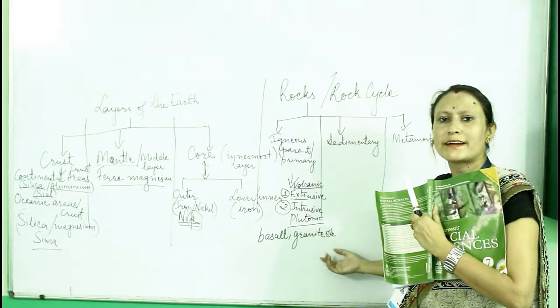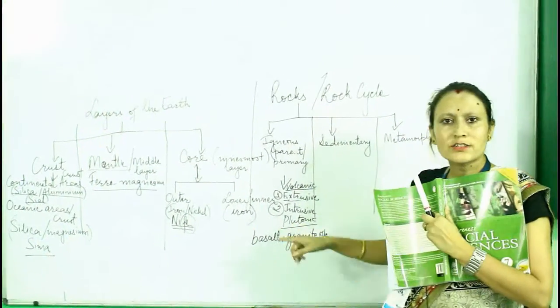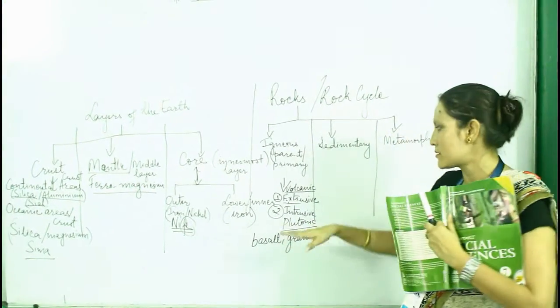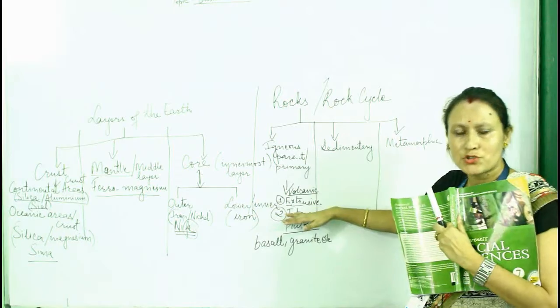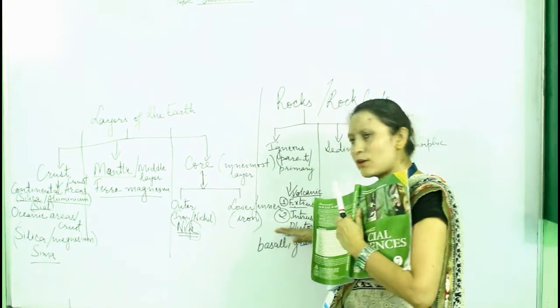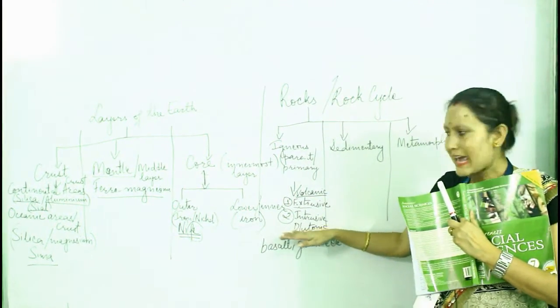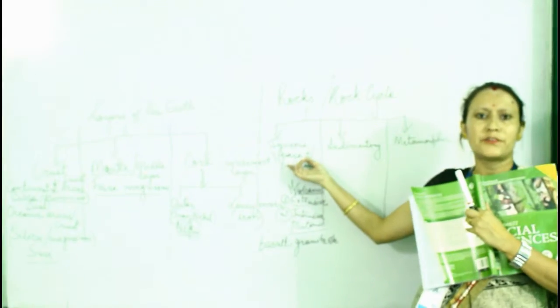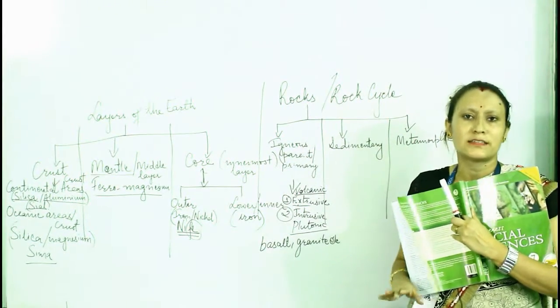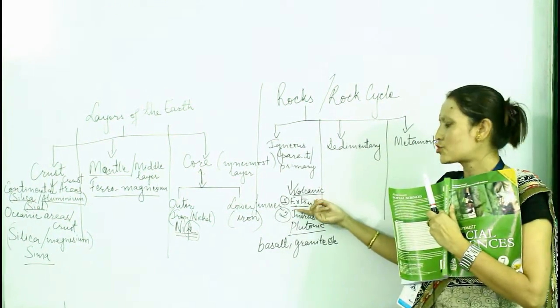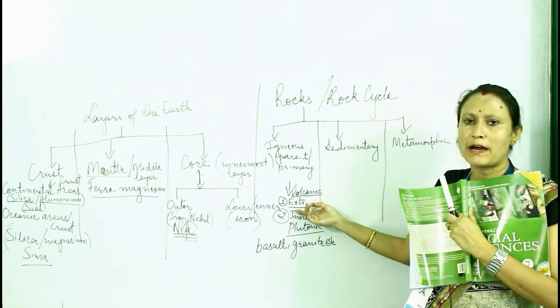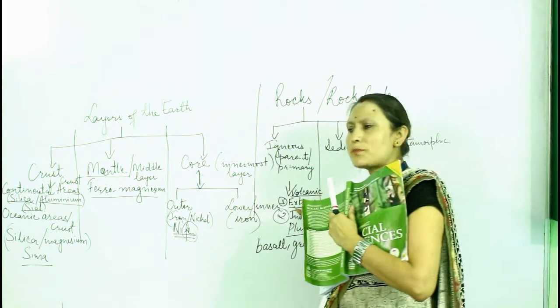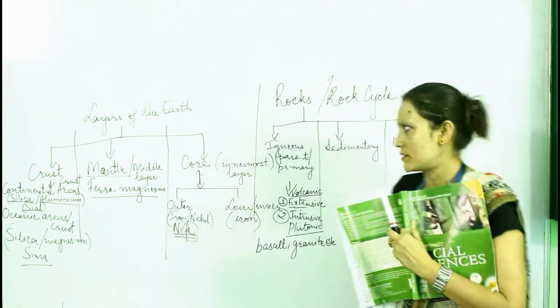Example, basalt, granite, etc. It is again subdivided into two types, intrusive and extrusive rock. Intrusive rocks are also known as plutonic rock, and these are formed by the same method, cooling and solidification of magma, but inside the earth's surface. And extrusive rocks are formed by the cooling and solidification of magma outside the earth's surface.